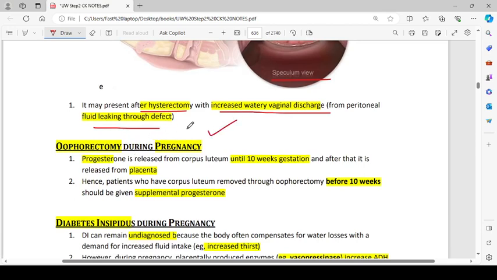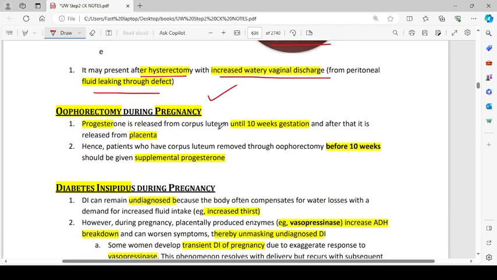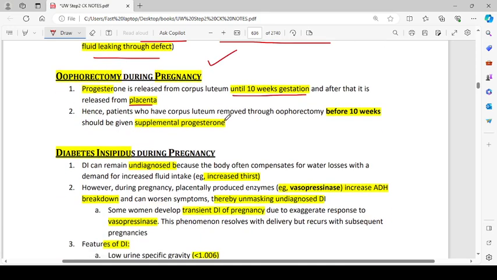Oophorectomy during pregnancy: progesterone is released from the corpus luteum until 10 weeks of gestation, and after that, it is released from the placenta. Hence, patients who have the corpus luteum removed through oophorectomy before 10 weeks should be given supplemental progesterone.